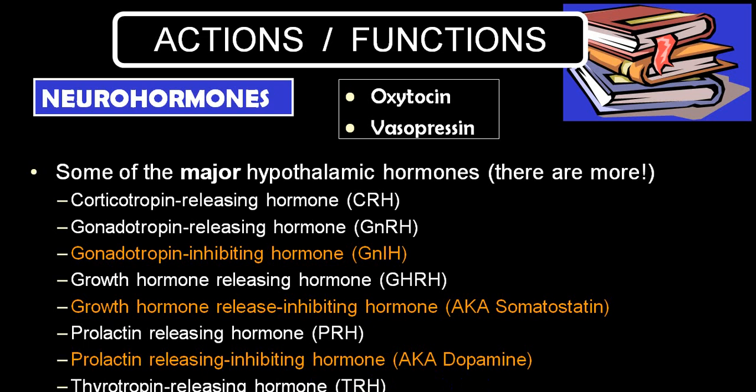So these are the different hormones which are being manufactured and released.